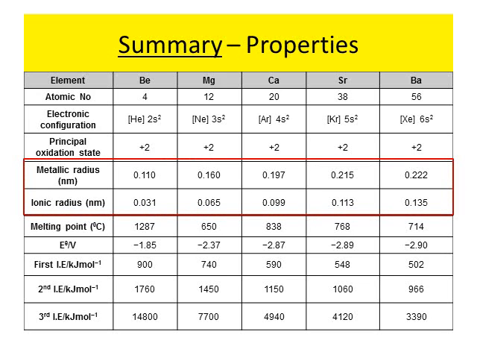Radii increase down the group because as we go down the group, there are more shells, there's greater screening effect, and therefore the electrons are further away from the nucleus. Based on the increasing radii down the group, we then explain the decreasing melting point. As the radii increase, the attraction of the cation to the sea of electrons decreases, and the melting point decreases because metallic bonding is becoming weaker.